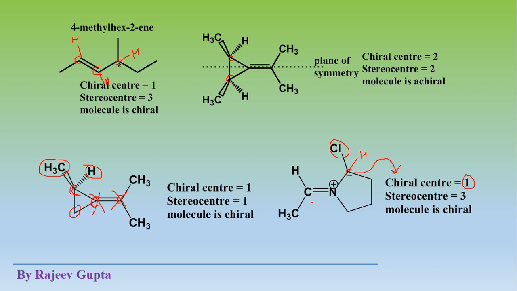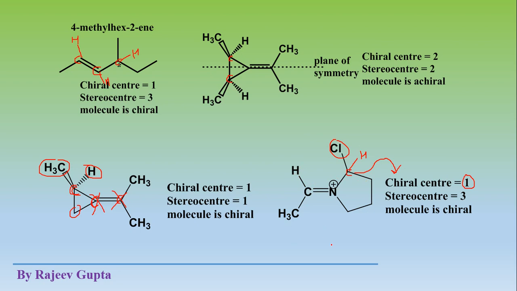Okay. Now see geometrical isomerism in this structure. If you interchange these two groups which are directly attached to this doubly bonded carbon atom, then you will get a new geometrical isomer. See, this hydrogen and this portion are syn to each other, but if you interchange, this becomes anti.